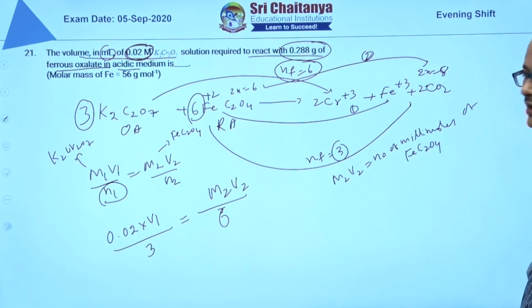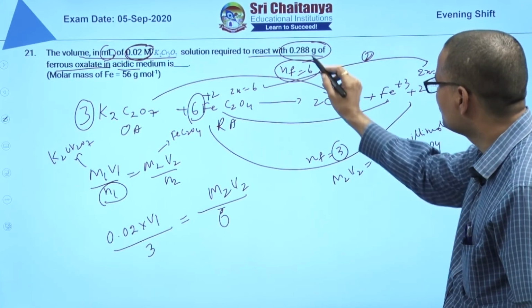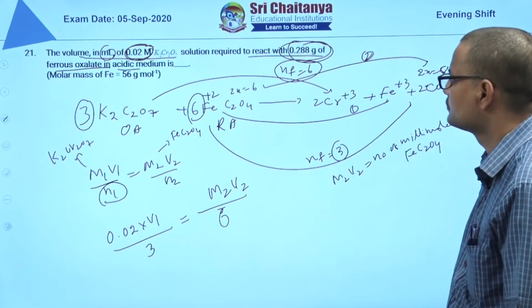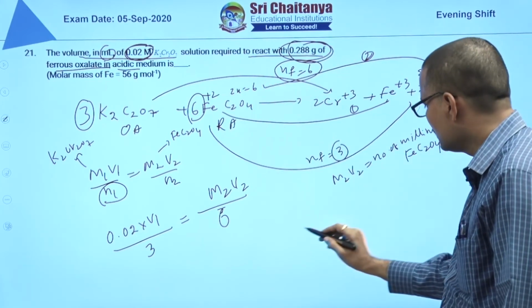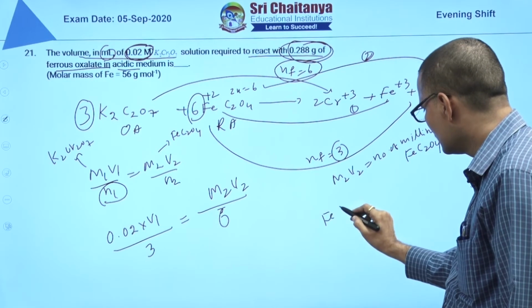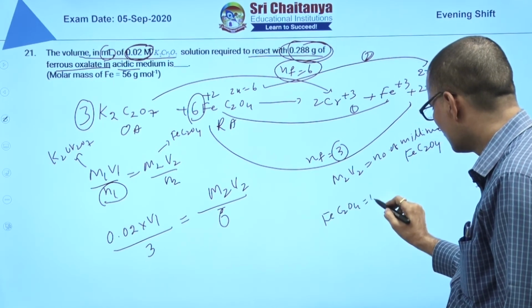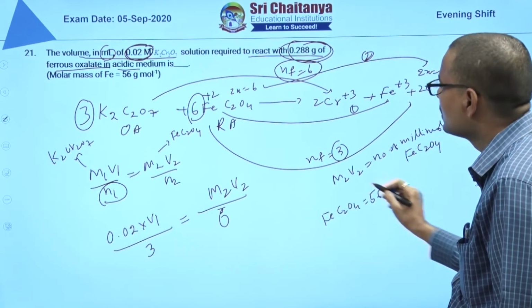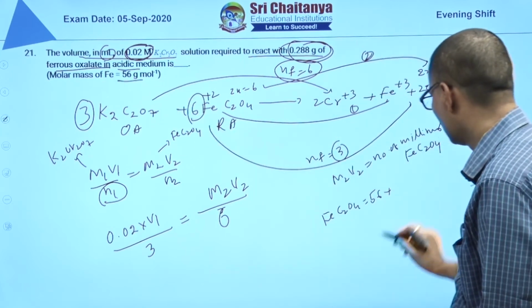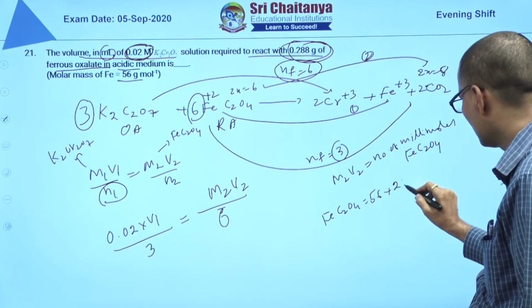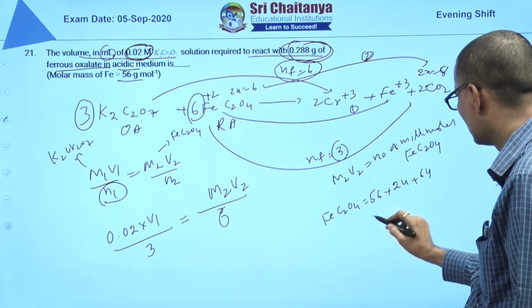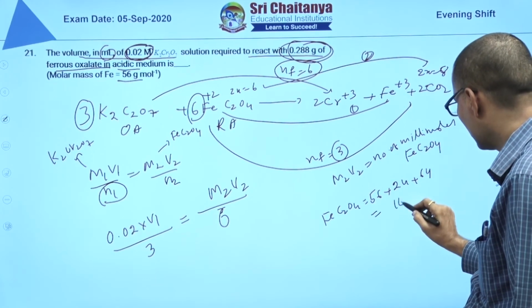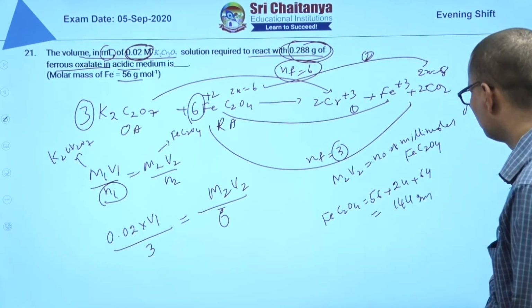The number of millimoles of FeC2O4: weight is given, so it is weight by molecular weight. For FeC2O4, iron is 56, 2 carbons is 24, 4 oxygens is 64. This is equal to 144 grams per mole.